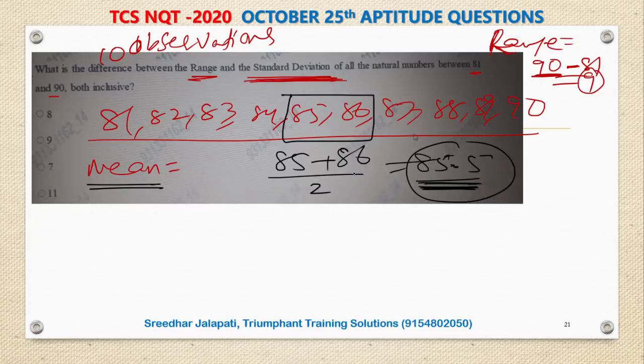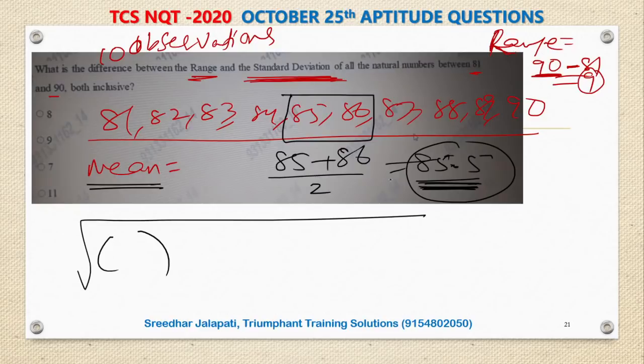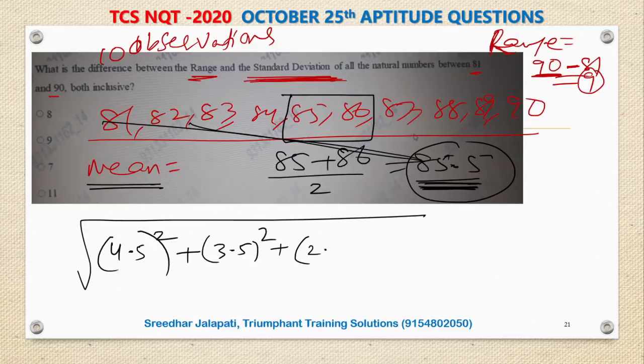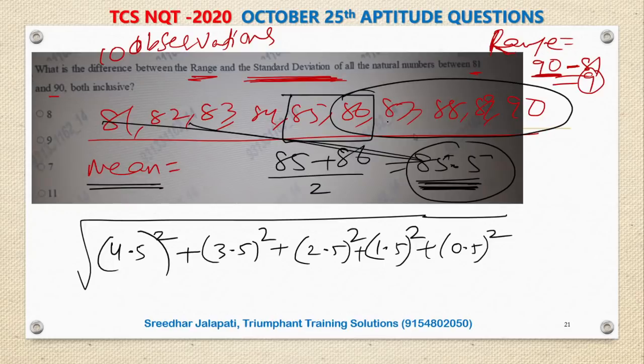So we got the mean. Then how do you find standard deviation? It should be the square root of, first of all, the square of deviation of each observation. 85.5 minus 81, 4.5 whole square, plus 85.5 minus 82, 3.5 whole square, plus 2.5 whole square, plus 1.5 whole square, plus 0.5 whole square, and again from 86 the same thing repeats.